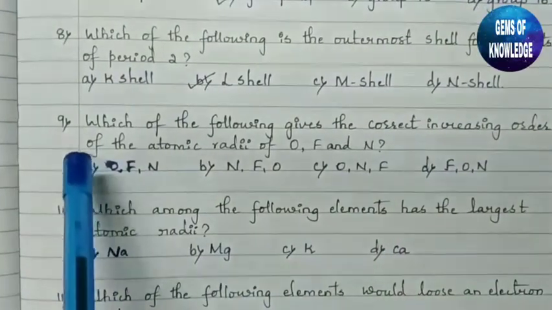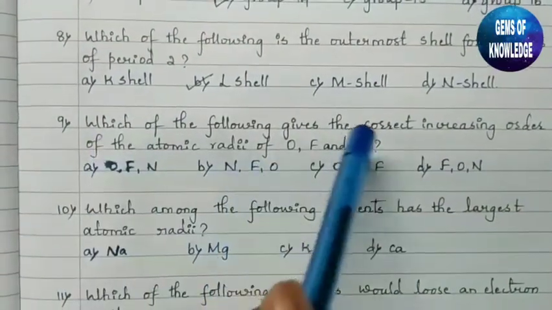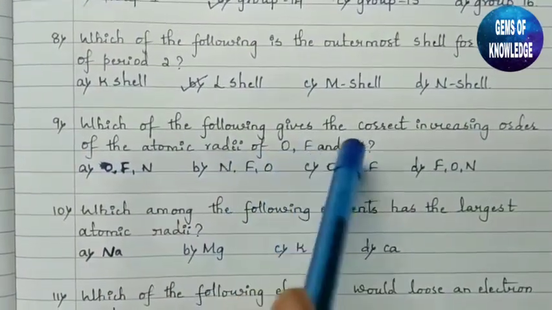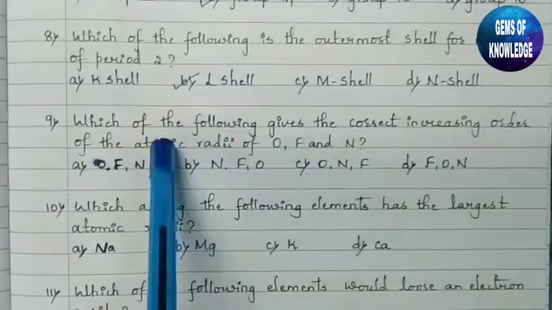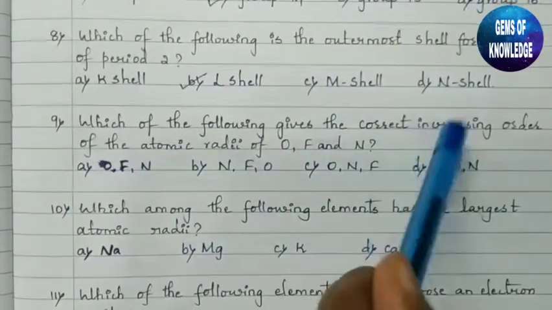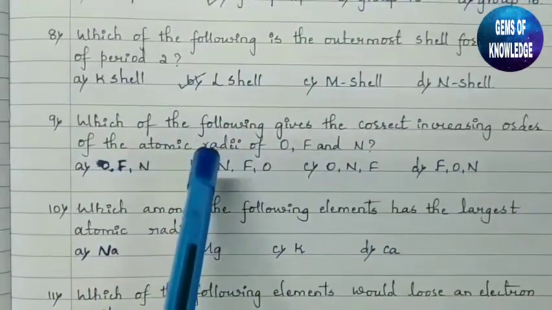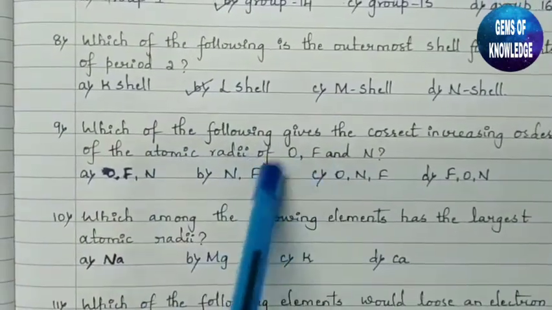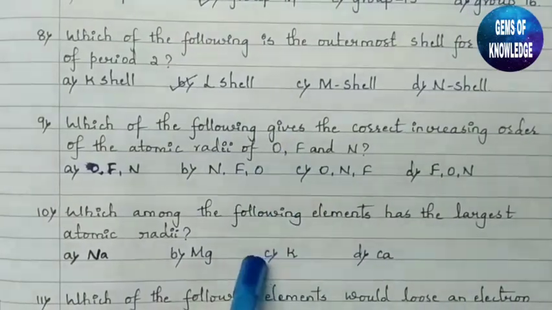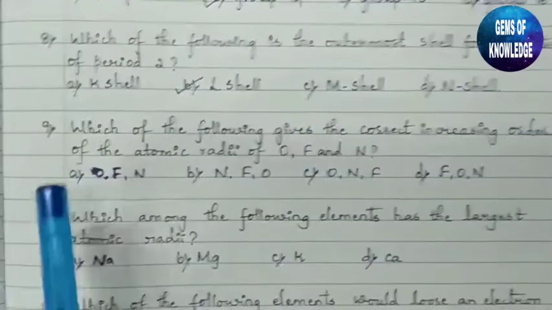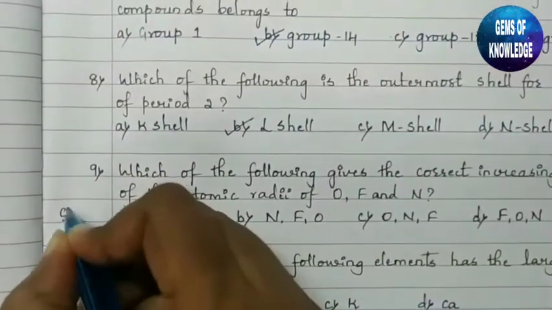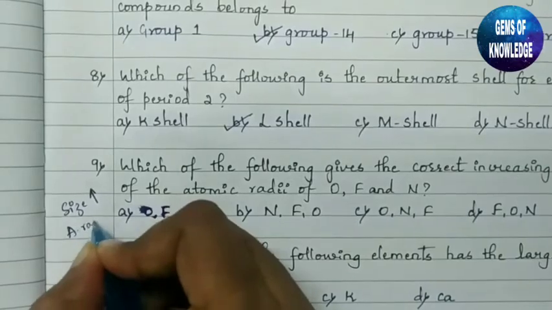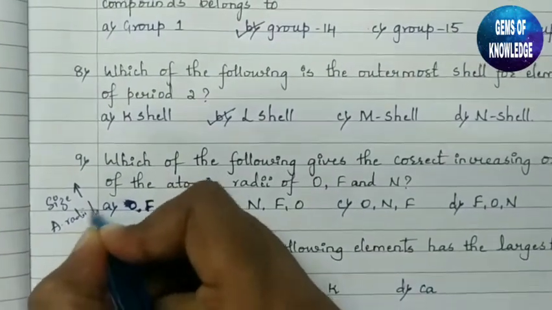Then moving to the 9th question, you can see: which of the following gives the correct increasing order of the atomic radii of O, F, and N? So we have to write which among the following will give us the increasing order of their atomic radii. One thing we should know here: if the size of the atom increases, then the atomic radii decreases, it will automatically decrease.